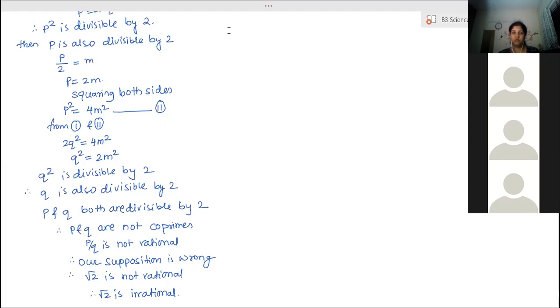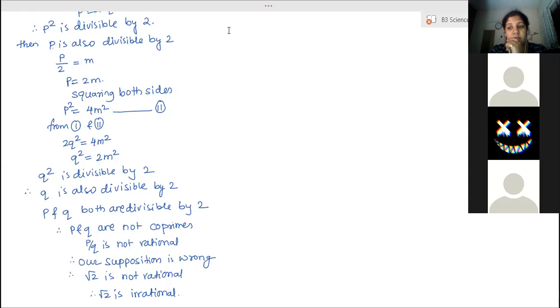Ma'am, I finished root 3. Root 3, then root 5. Ma'am, can we write all as same as above? Write it down for practice.